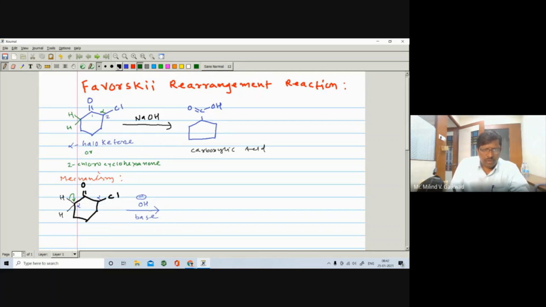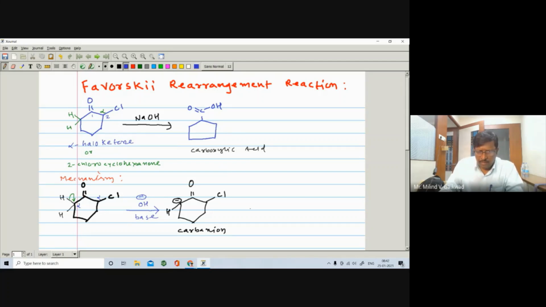So there is a formation of the corresponding carbanion. One of the alpha hydrogens is abstracted by the base, this carbon becomes negative, C double bond O as it is, and here is a Cl. The carbon having the negative charge is called a carbanion.